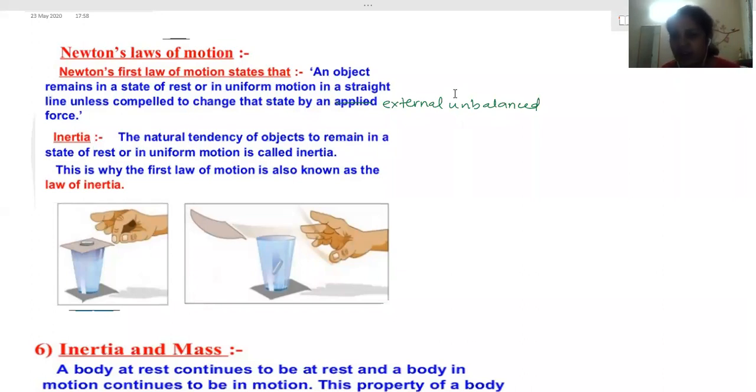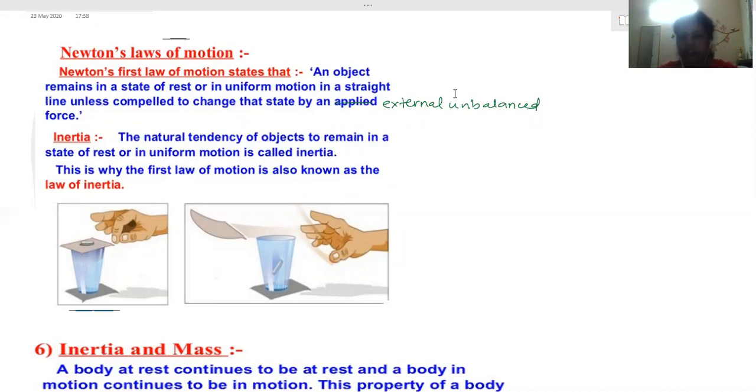When you don't hit it hard, what will happen? You have done it very slowly, so the force got the time to transfer. So force gets transferred to the other objects, and all the coins will fall down and spread out. But in the first case, what happened? The force was not enough to be applied on the other coins. So no force is acting on the other coins. Due to inertia of rest, they will only settle down. Is it clear? Yes, ma'am.